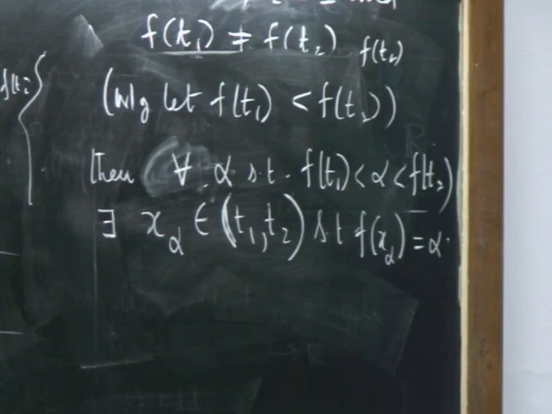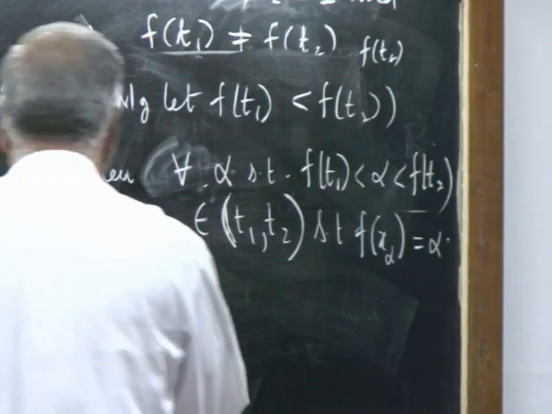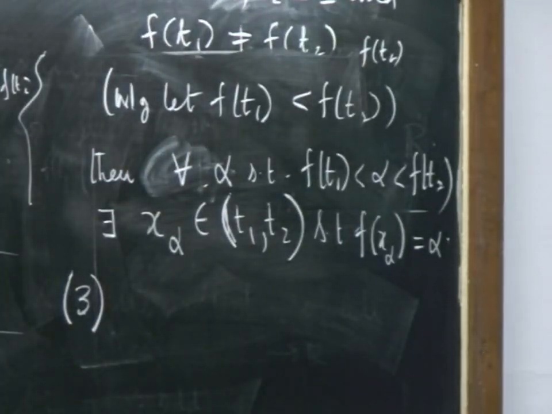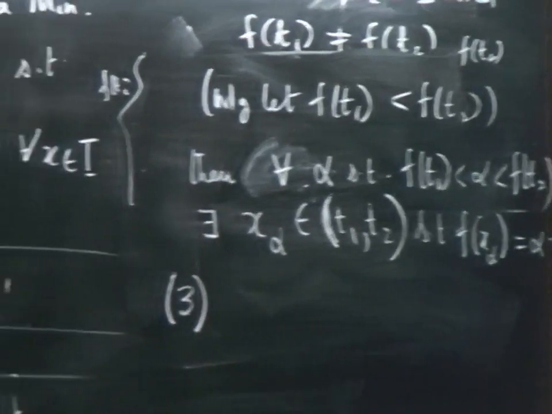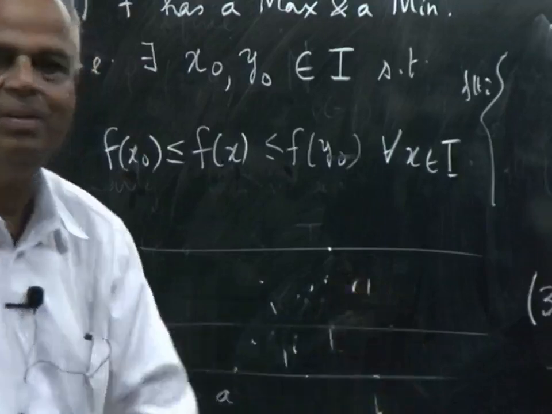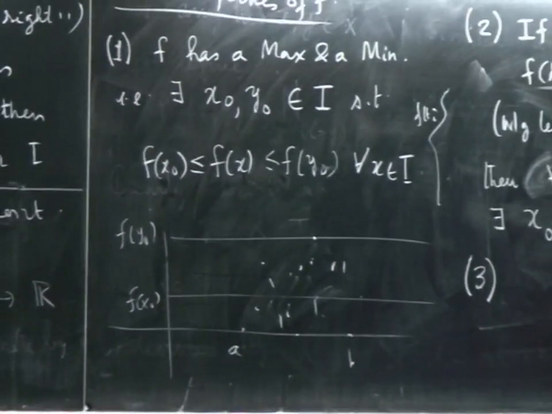Between t1 and t2, the values between f(t1) and f(t2) will be attained. What does that lead to? Let us look at many consequences of this. The first property said it cannot go below this, it will hit it. Now it has hit that, it has hit that. Therefore, it has hit everything between. So the range of the function will be precisely the interval f(x0) to f(y0), which is again closed.